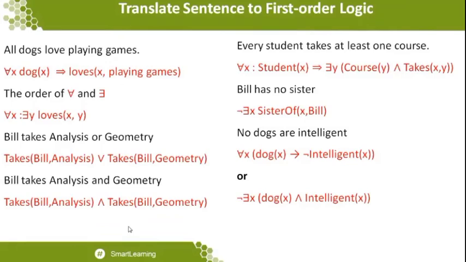The next statement: Bill has no sister. This is very simple, because this represents a relationship. When sister, brother come up, we already saw the fundamental elements of a first order logic statement other than the basic statements. We saw relations like sister, brother, mother-in-law, father-in-law, son-in-law. These all represent relationships. So this represents sister of. If you are able to understand this particular statement, you can write it. As an initial step while you are writing, you can write it as sister of x comma Bill. You can also write that particular statement as a startup.